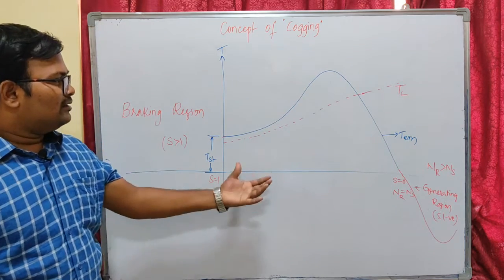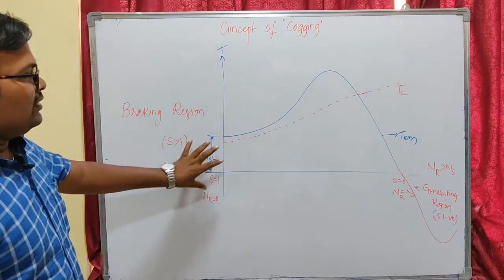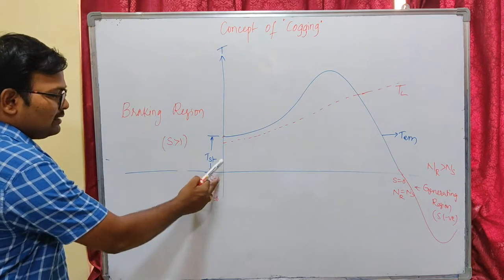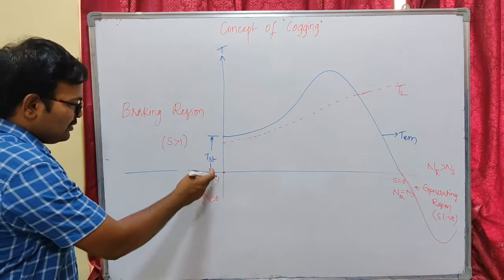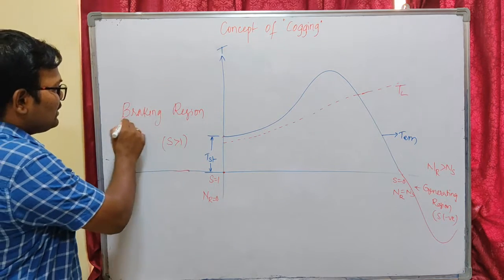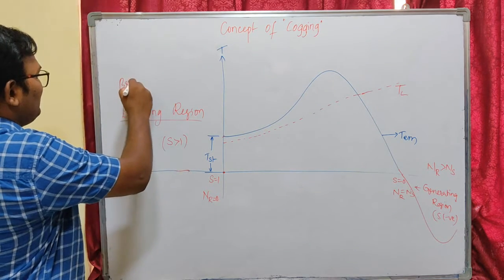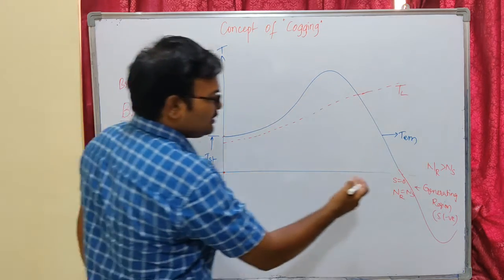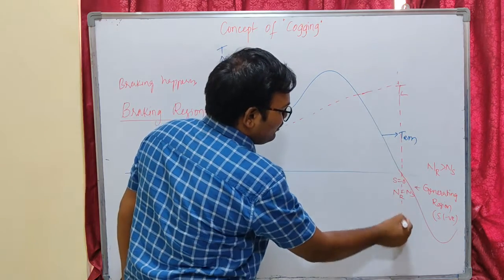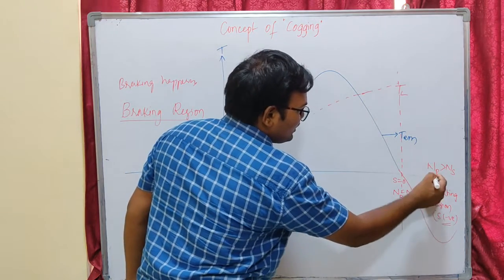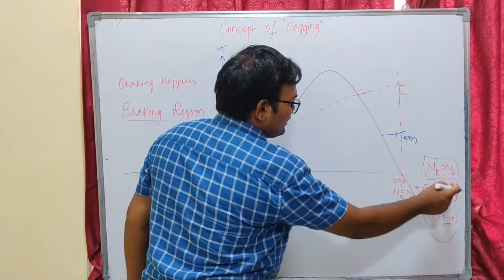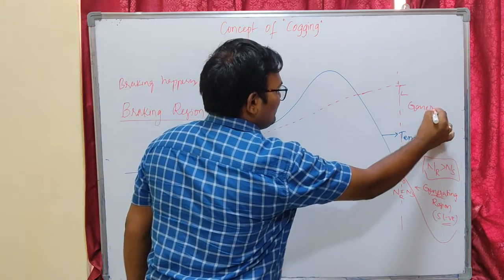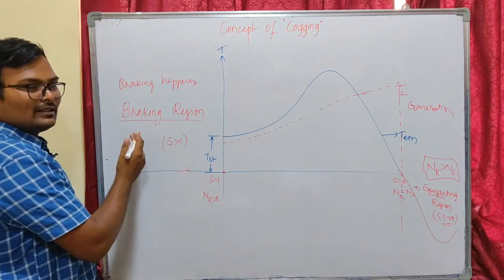Now let us observe the torque-slip characteristics of our 3-phase induction motor first. This is a typical torque-slip characteristic. The region on the left side is at S equal to 1, that is slip equal to 1, which is starting. The region where slip is greater than 1 is called the braking region. Braking happens here. The region to the right, after S equal to 0, where slip is negative, means our rotor speed is greater than synchronous speed.